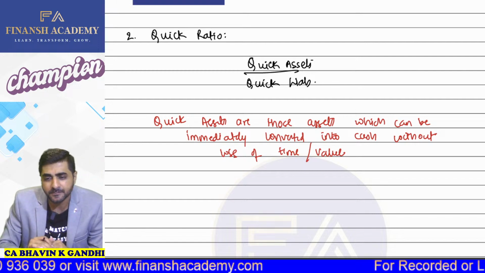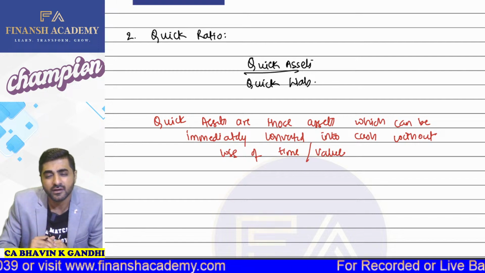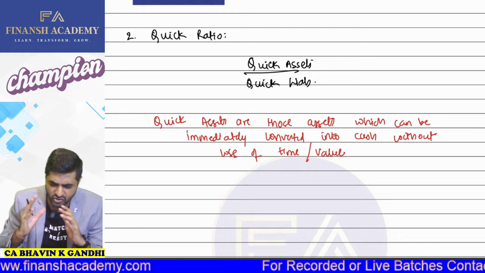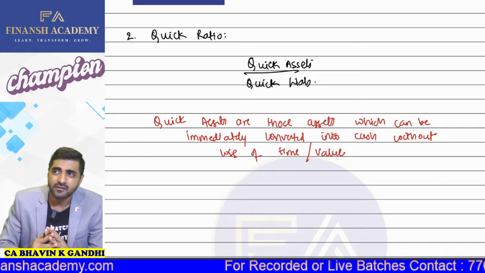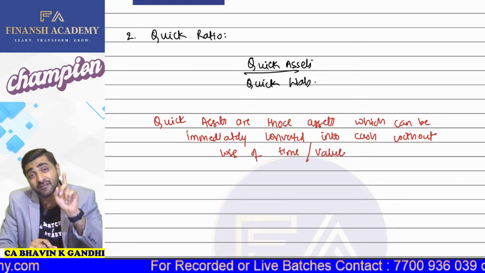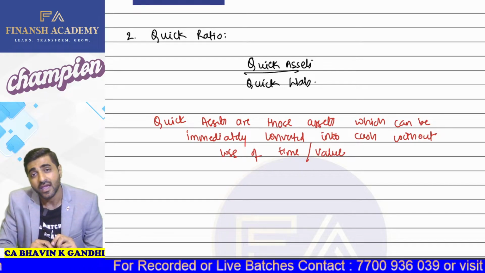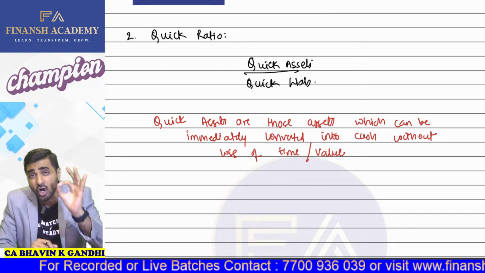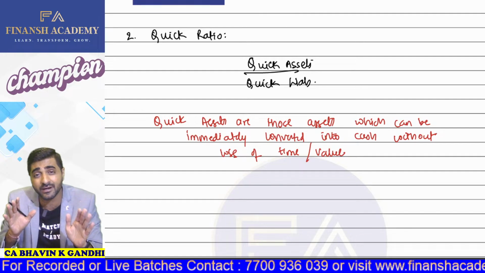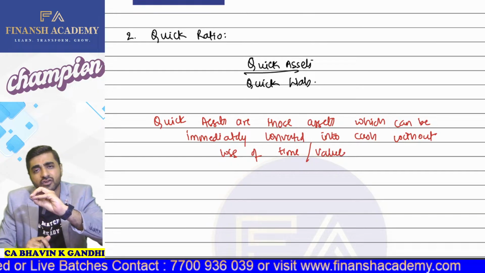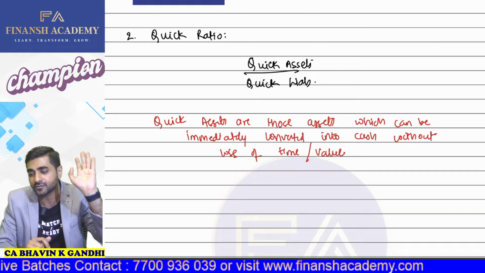Now, my dear students, first of all, let us understand this very thoroughly. What are quick assets? Okay, let's talk about quick assets. All the types of current assets are your quick assets, except for two. And that is nothing but stock and prepaid expenses. Because stock and prepaid expenses cannot be immediately converted into cash. If we convert that into cash, there is going to be loss of time and there is going to be loss of value.